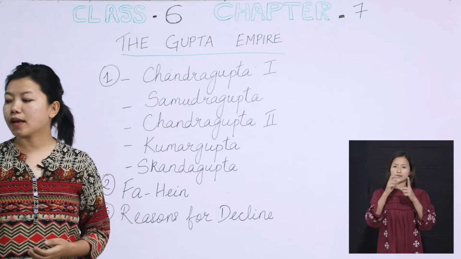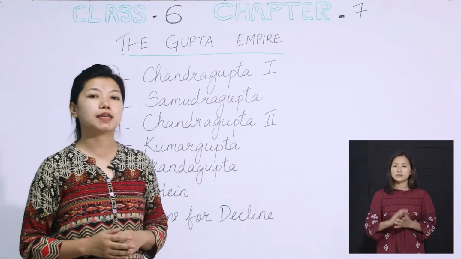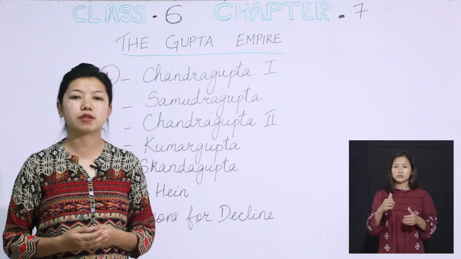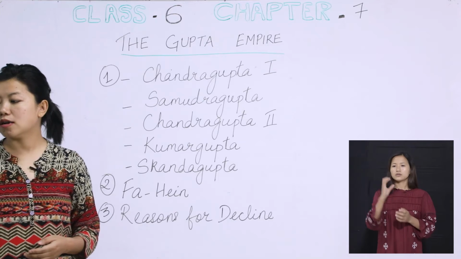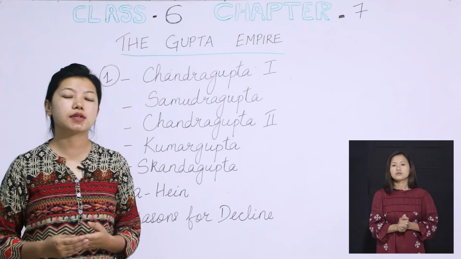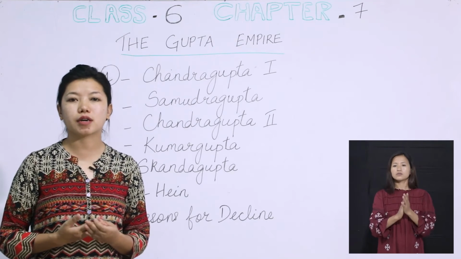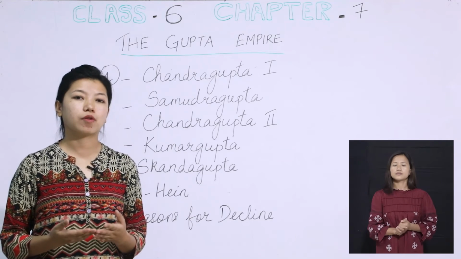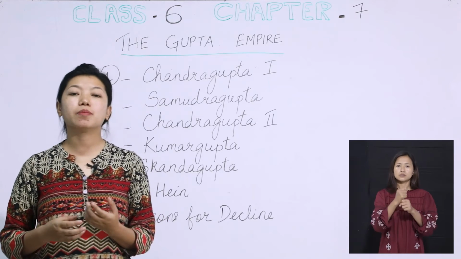All right, then not only that, but the Gupta dynasty also maintained good relations with foreign countries, especially with Asian countries like Borneo, Sumatra, Supara, all right? And they also set up some seaports. They also maintained the roads, which were connected very well to the other foreign countries, and that is how they connected to one another.